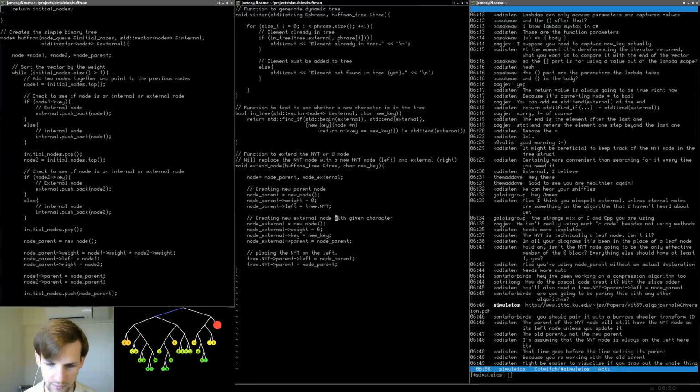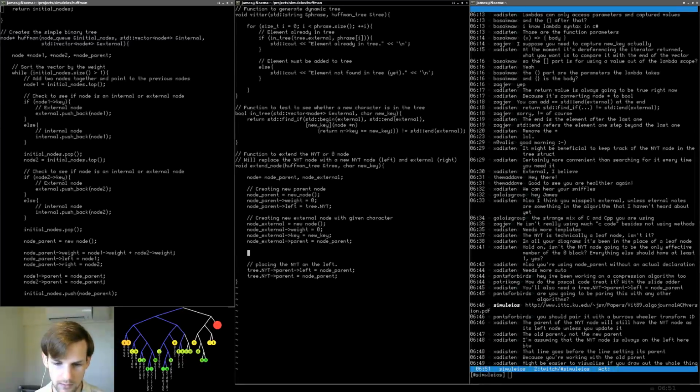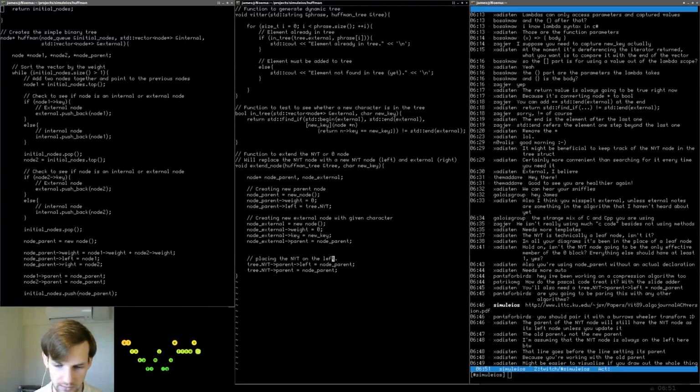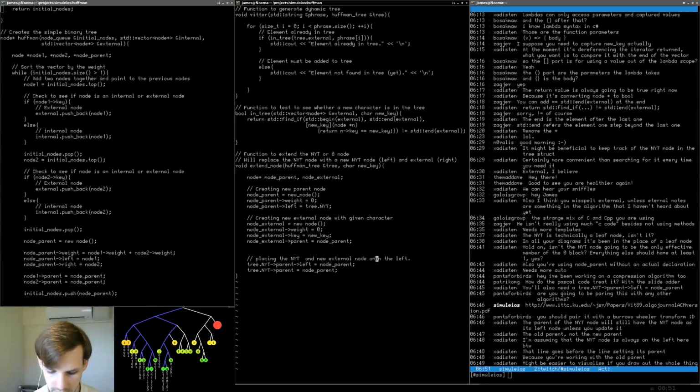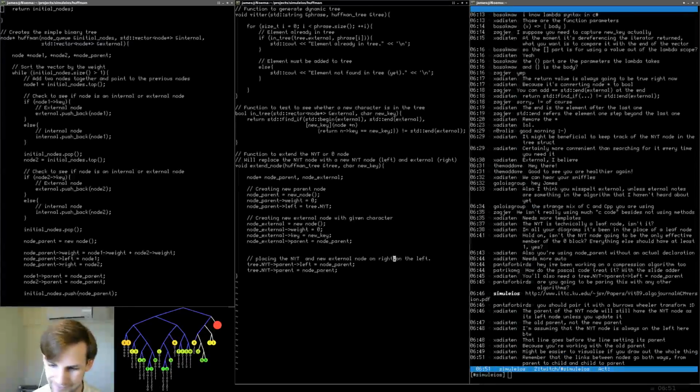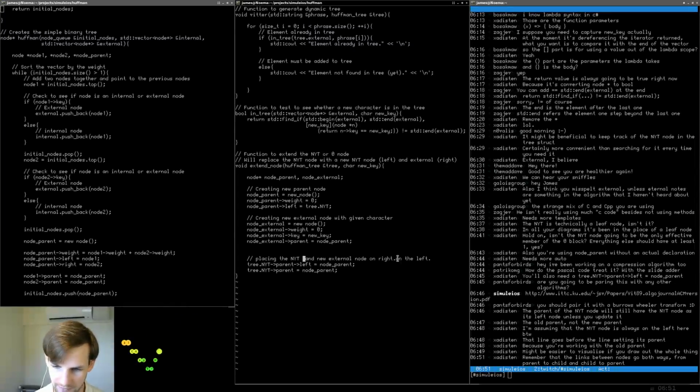Oh, I forgot to do one thing. Node external here, parent, and then I need to do one more thing. Placing. 1 second. Not yet translated. And new external node on right. Screwed that one up real quick. On the left.